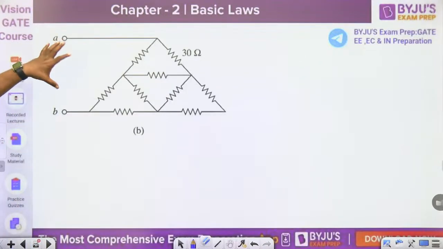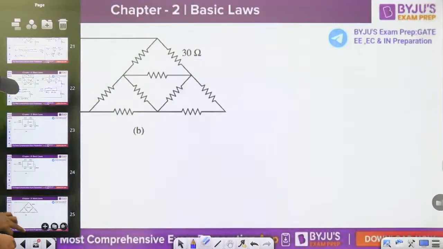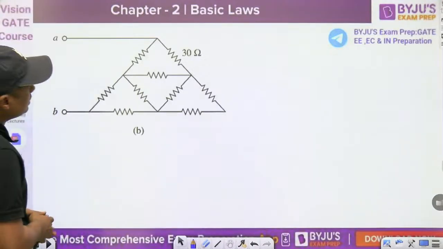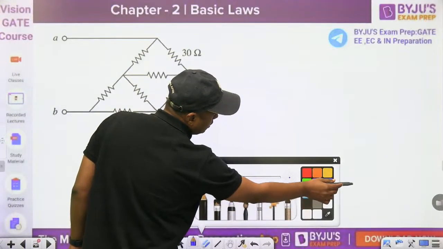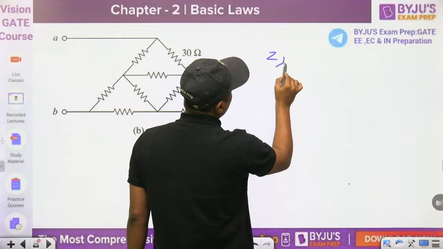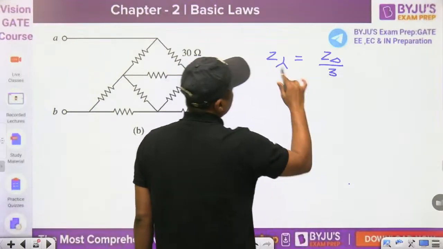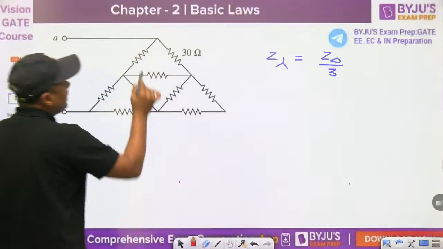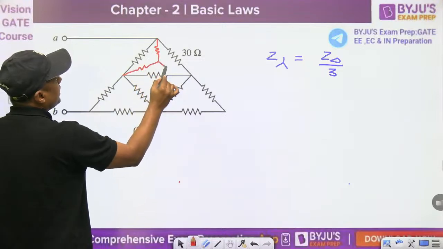This is one triangle here, 30, 30, 30 and so on. So what we can do in this question is apply the delta to star conversion, because all the resistors are the same. When we are converting delta to star, always remember the impedance of the Y network is the delta network divided by 3. So it is 30, no need to calculate, all become 10. Can you apply like this? This is 10, this is 10, this is 10.